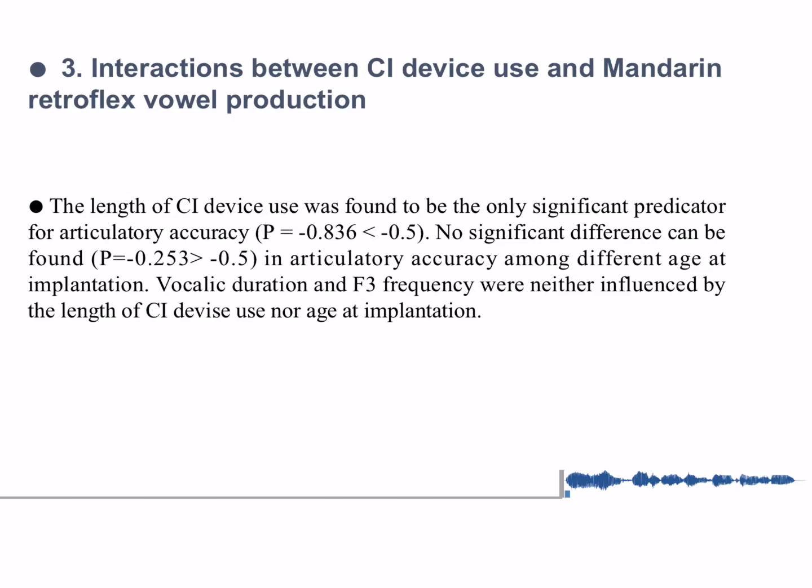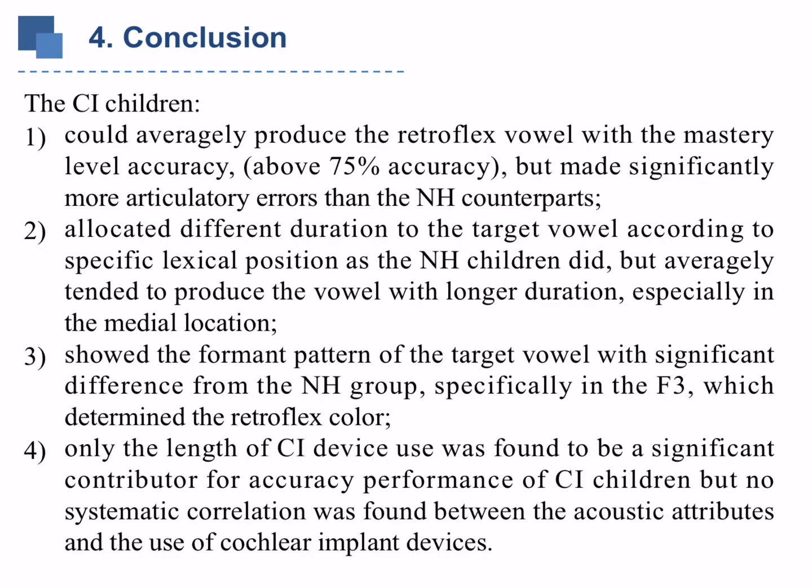The last part is the conclusion. The results are illustrated here. First, CI children could averagely produce the retroflex vowel with mastery level accuracy, but made significantly more articulatory errors than the normal hearing counterparts.